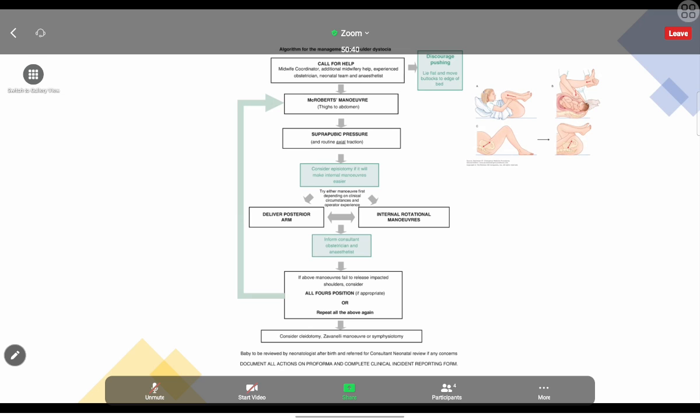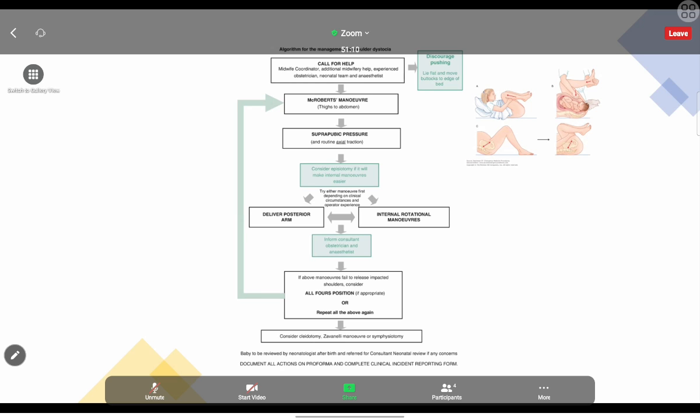If it is asked in the MCQ, according to the order, the emergency C-section comes below claviculotomy and symphysiotomy. Now the problem is, nowadays we are not going for clidotomy or symphysiotomy, because that is a severe trauma to the baby. So the Zavanelli maneuver is the one we are directly doing after trying the all four position. But the other problem is, when we are deciding to do the Zavanelli maneuver, the baby would have died already.